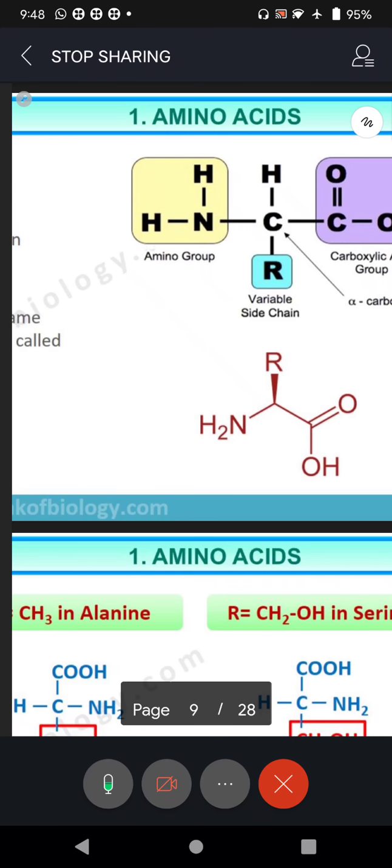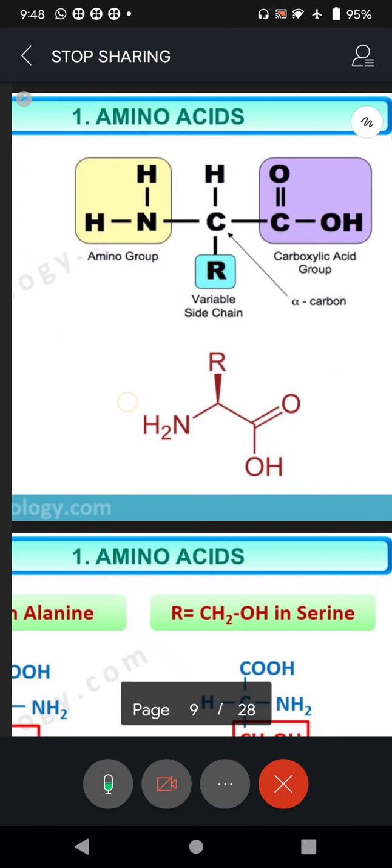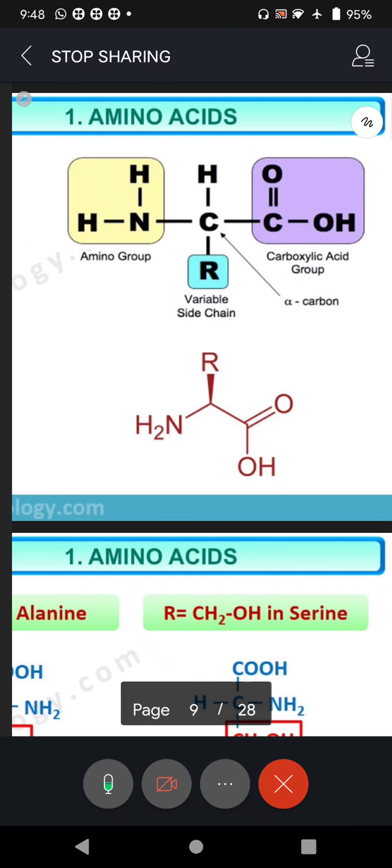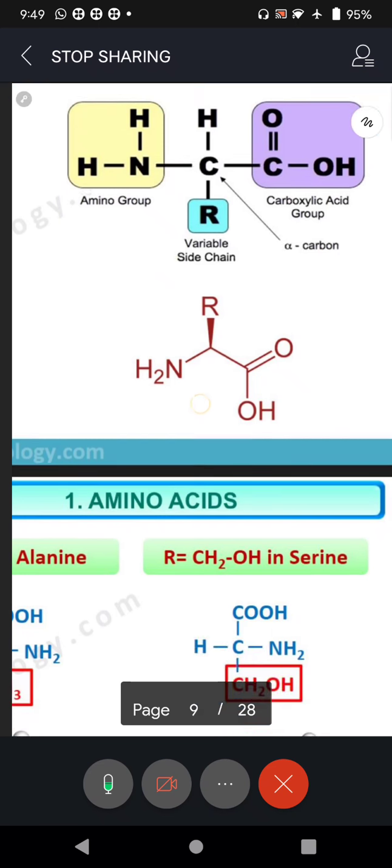Yeah, you can see the amino group, NH2 group, and carboxylic acid group, COOH. One oxygen atom with a double bond, another hydroxyl is single bond OH. And third one is the hydrogen atom, and the fourth one R is written, that is variable group. So it can be any functional group. So that functional group will make each amino acid different. How different? Look at this.